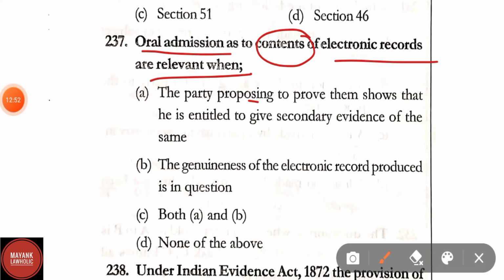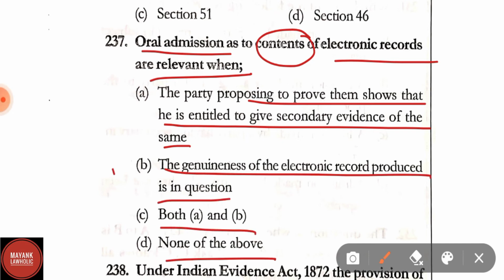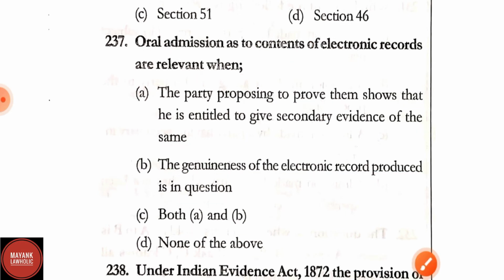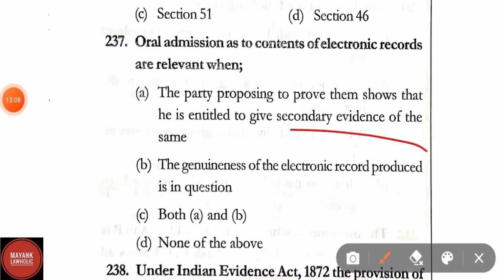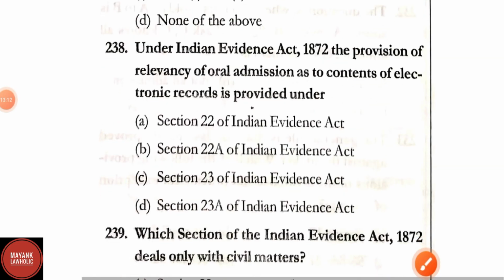Option A, the party proposing to prove them shows that he is entitled to give secondary evidence of the same. Option B, the genuineness of the electronic record produced is in question. Option C, both A and B, and option D, none of the above. Here correct answer is option B. Oral admissions as to the contents of the electronic records are relevant when the genuineness of the electronic records produced is in question.